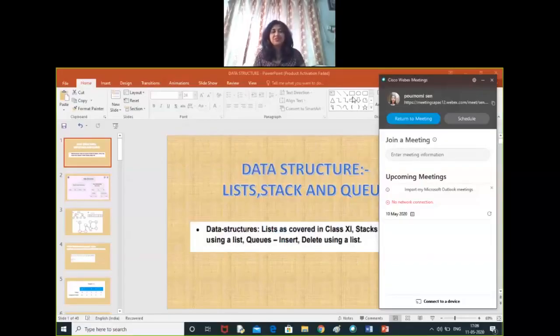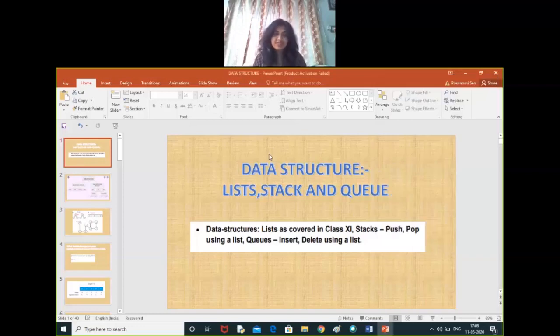So good morning students. Today we will be discussing a new concept, a new chapter of class 12 computer science, that is data structure. What is data structure? How to implement data structure, different types of data structure, and the programming with the help of the Python programming language we will be discussing in this chapter. So first let's see what is data structure. As you can see, it's being shown on screen.